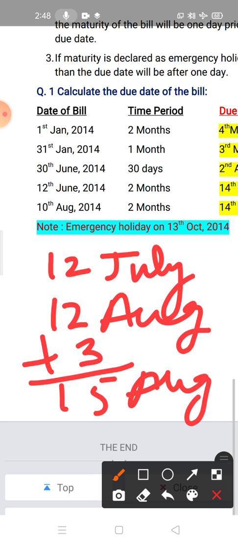And you already know that on 15th August there is a public holiday. So what is the rule? If a public holiday falls on the maturity date, on the due date, then take 1 day prior. So you have to take 14th August.